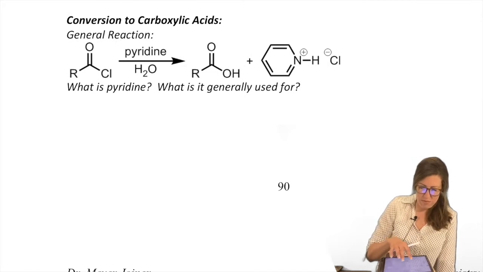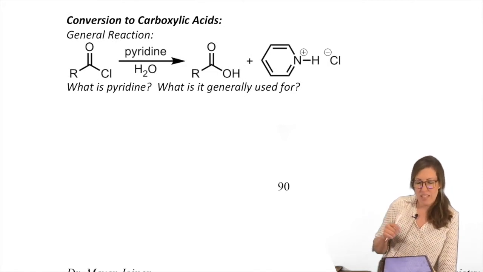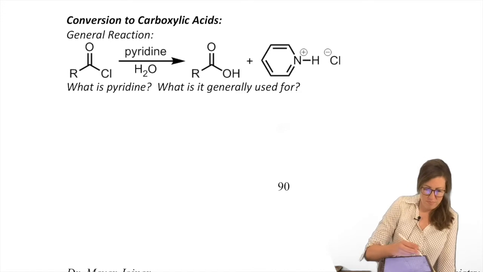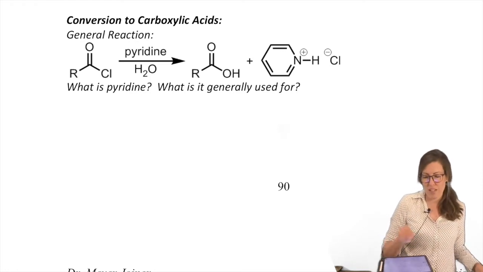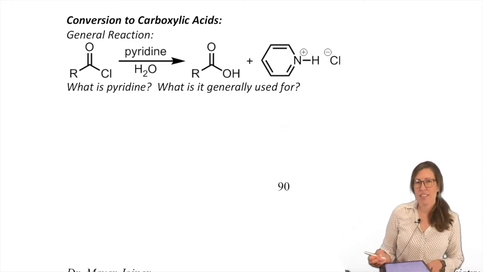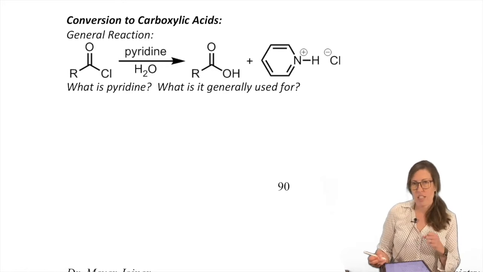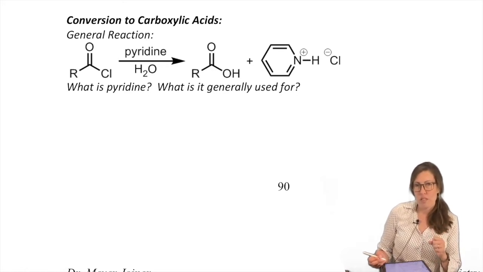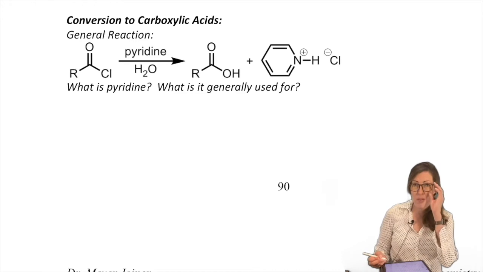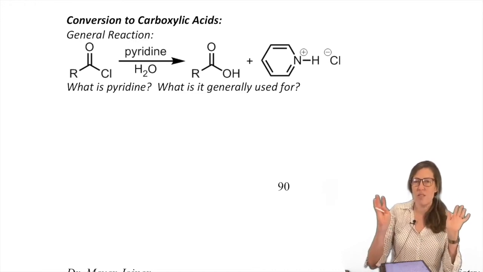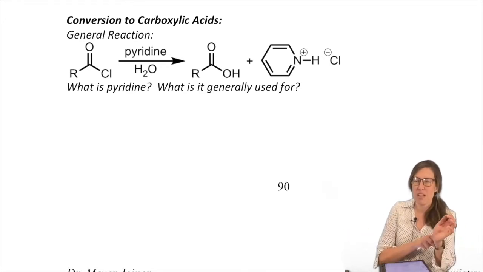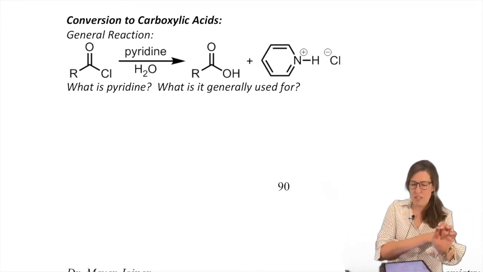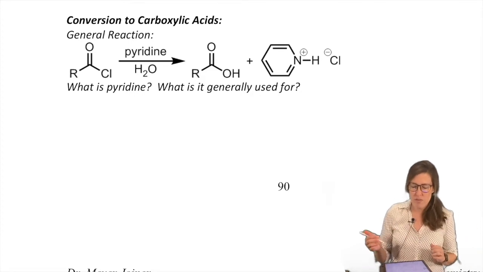Time to do the next one. They can make carboxylic acids. Okay, so what do we need to make the carboxylic acid? Notice the pyridine back over the arrow. Okay, let's take a minute to look over this arrow. Like I said, they're simple, they all look the same, but some of them have their little nuances, which is why we're doing every mechanism as opposed to saying, hey, just go and do all your attack, open, close, kick on your own. Because I could say that and you'd be able to, but there's some nuances here that might make it a little bit harder to follow.